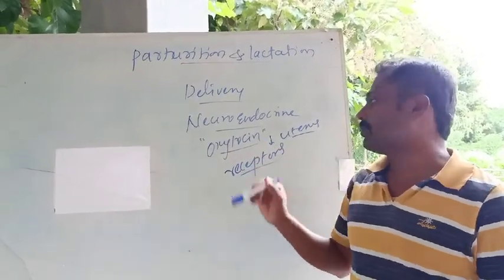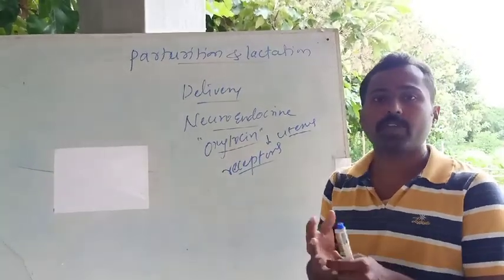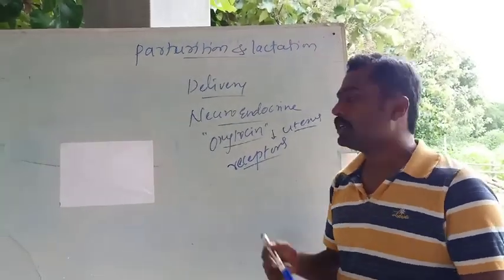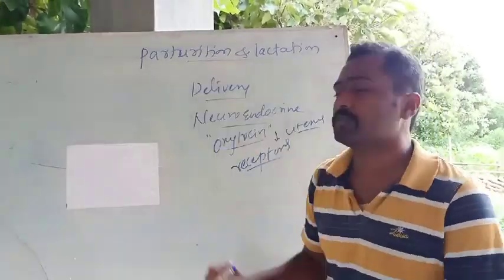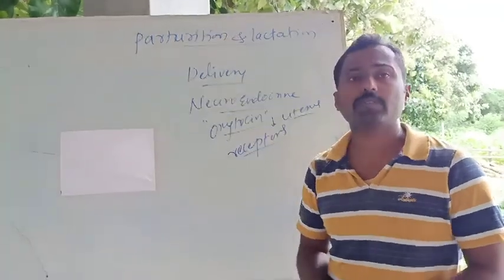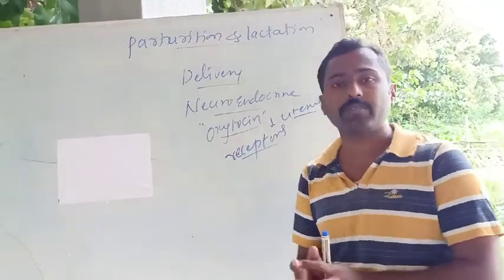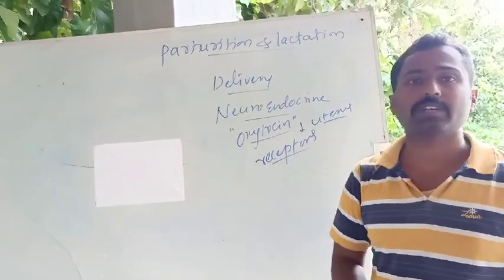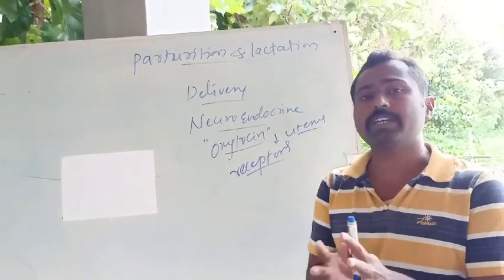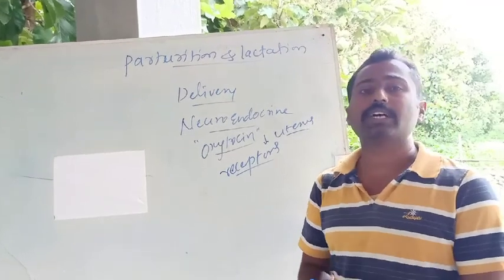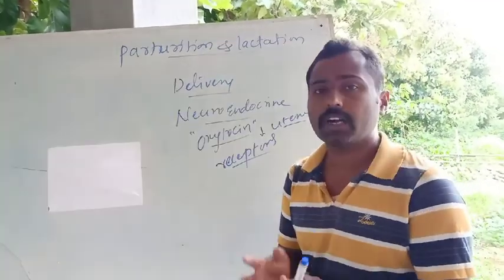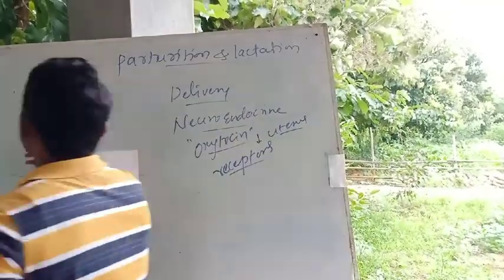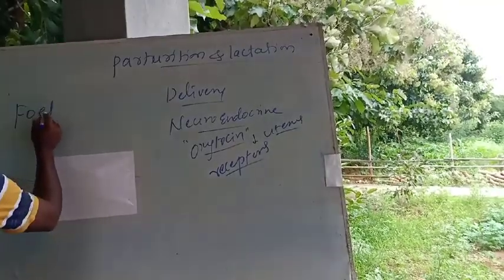So oxytocin receptors are produced by the stimulation of the fully developed fetus and the placenta. At that time, the nervous system secretes oxytocin. The oxytocin enters into the bloodstream, then it enters into the uterus where it binds with oxytocin receptors. Once oxytocin binds to oxytocin receptors, it causes stronger and stronger contractions of the uterus. That is what we call the fetal ejection reflex.